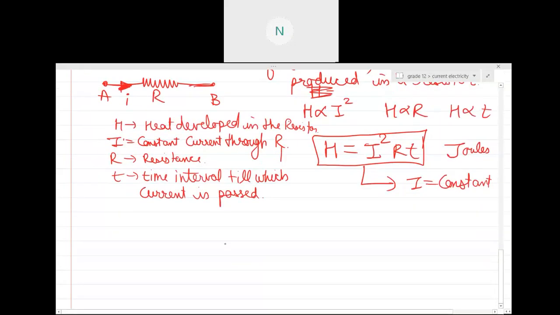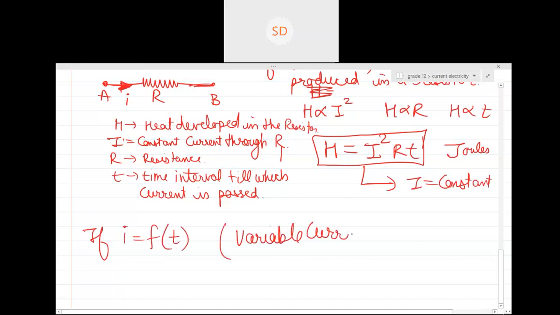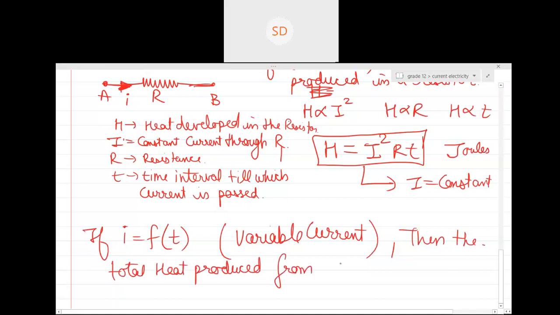Now what is the addition in 12th grade? If current is given as a function of time, that is, variable current, where current is varying with time, then the total heat produced from t equals 0 to t equals t is given by,